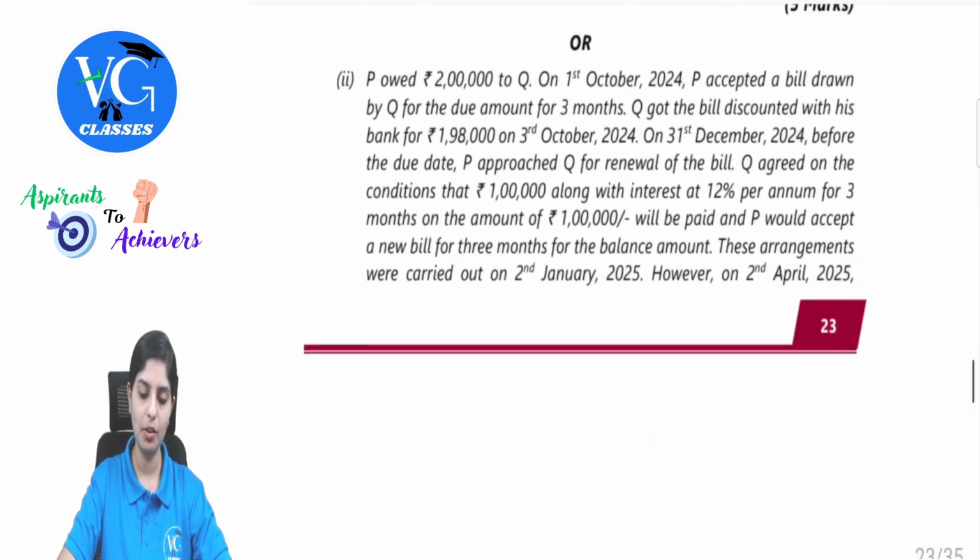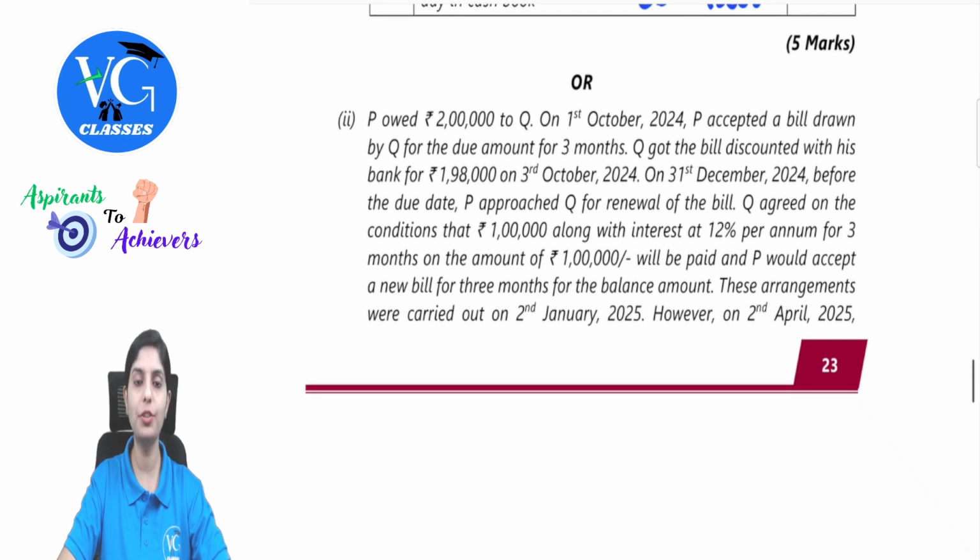Later what happened? On 31st December, before the due date, P approached Q for renewal of the bill. That means here he is approaching for early retirement. Q agreed on the condition that 1 lakh along with interest at 12% per annum for 3 months on the amount of 1 lakh will be paid and P would accept a new bill for 3 months for the balance amount.